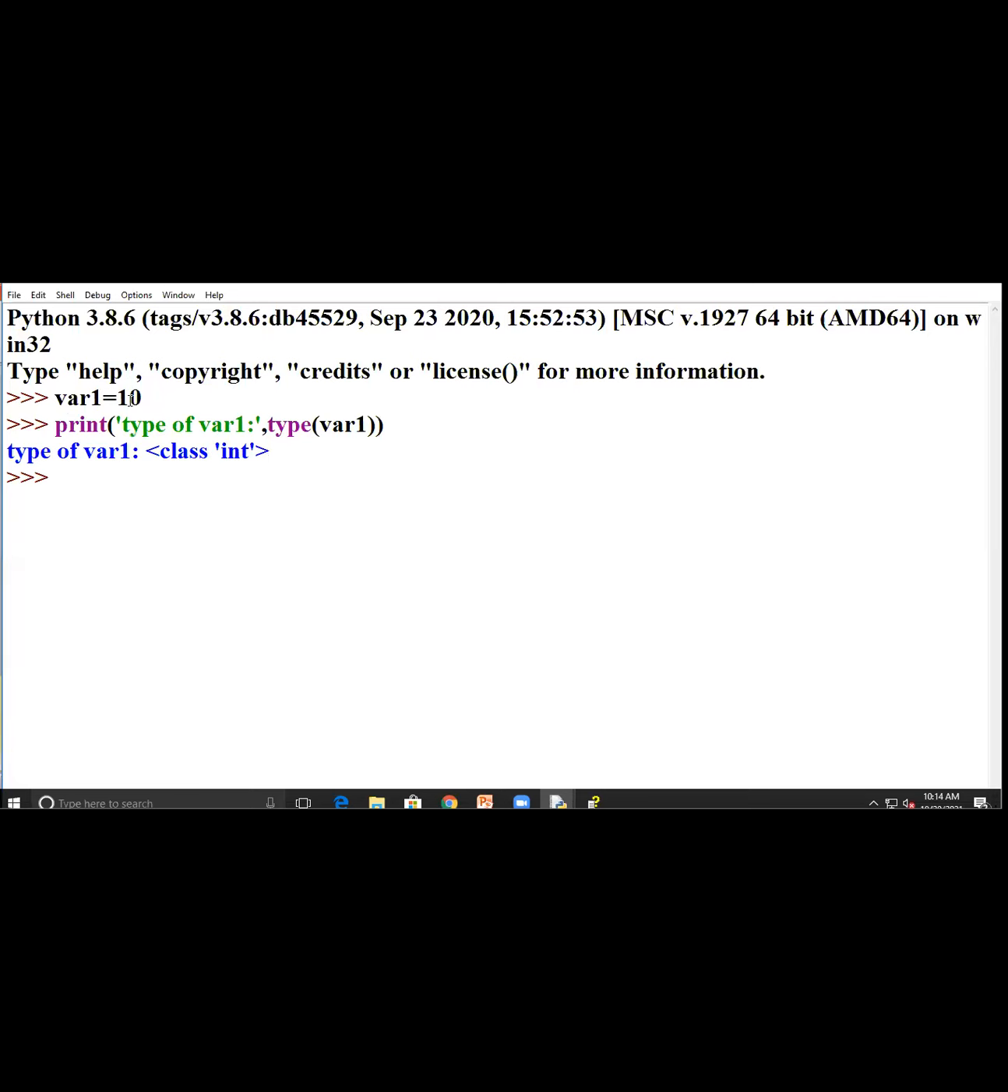So variable one is equal to 10, it is an integer, you all know that. The type keyword is a built-in function. The return type of this type function is a data type, meaning whichever data type your variable represents, that is what it returns. So it is an integer. Same, I will copy.